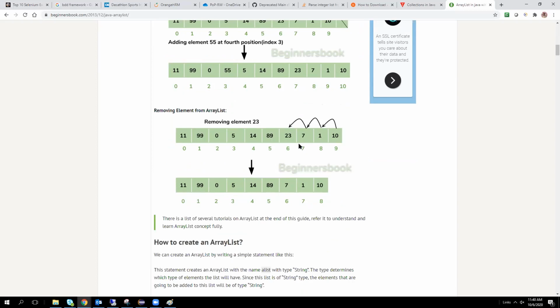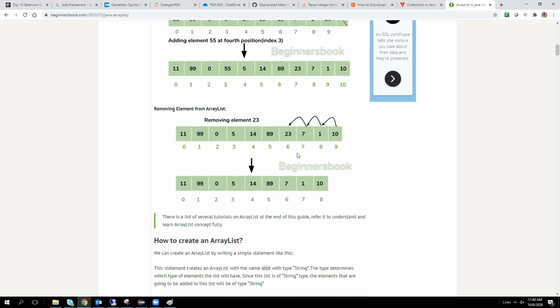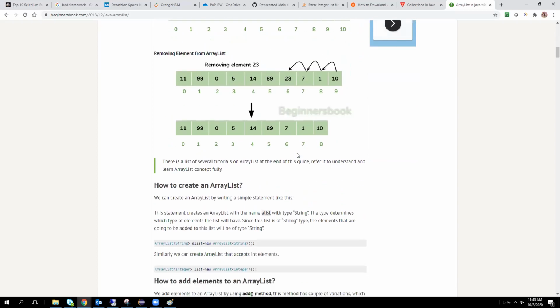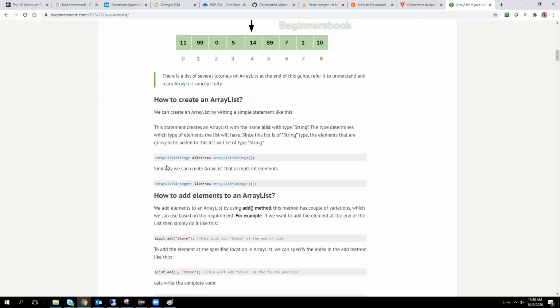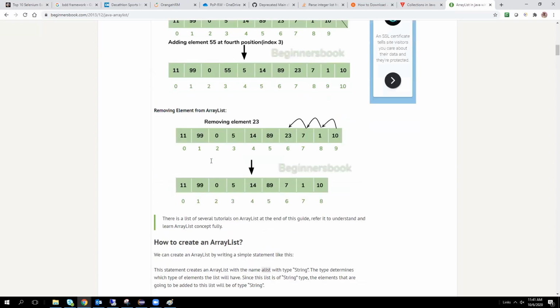The index number will automatically decrease if we delete any data. Here, while creating the ArrayList, we have to create the object for ArrayList, because of this hierarchy.